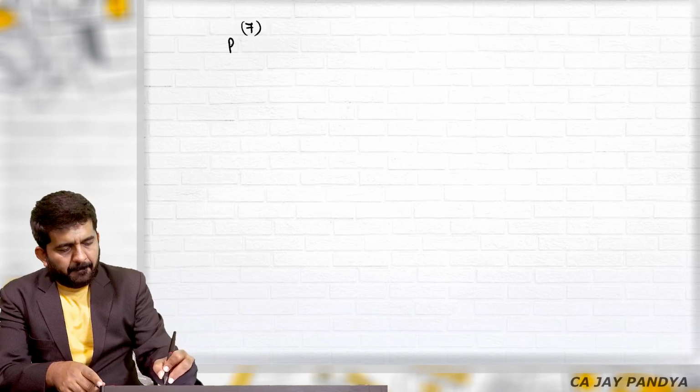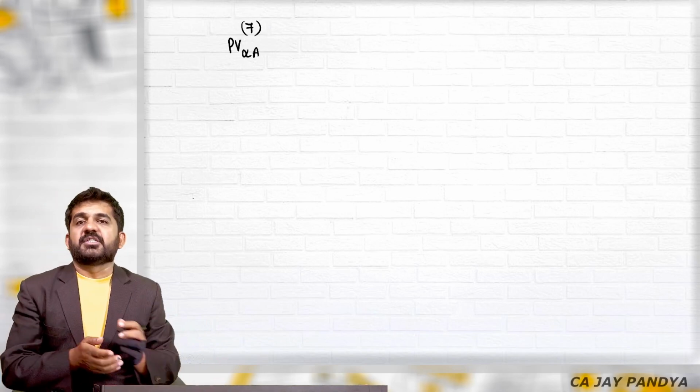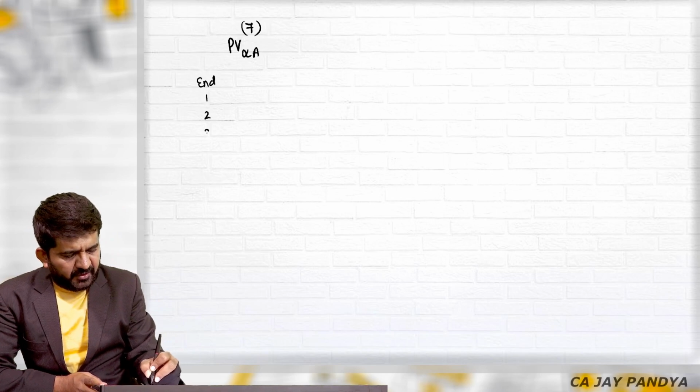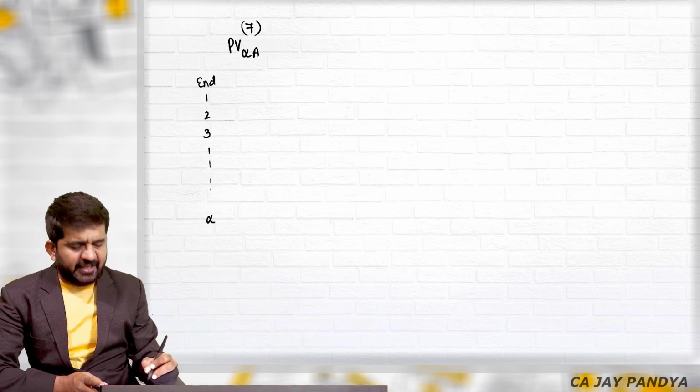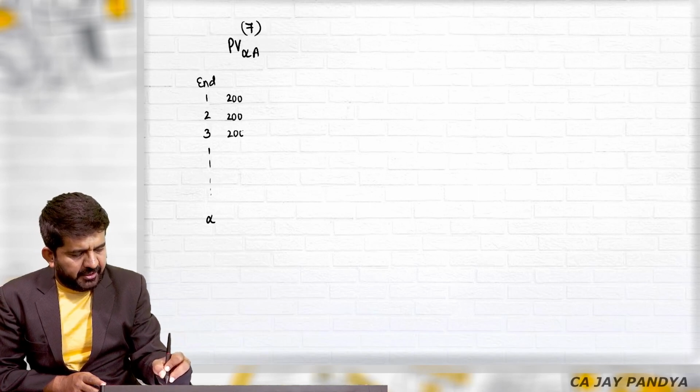The 7th one is present value of infinite cash flow, which is a perpetuity. Suppose at the end of first, second, third year up till infinity, cash flows are 200, 200, 200.